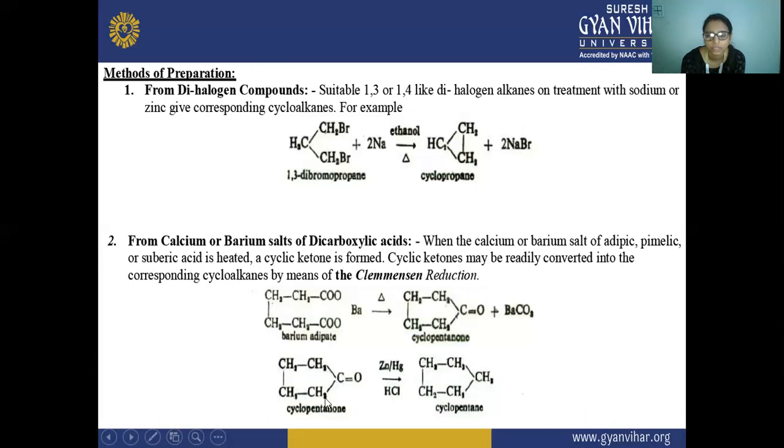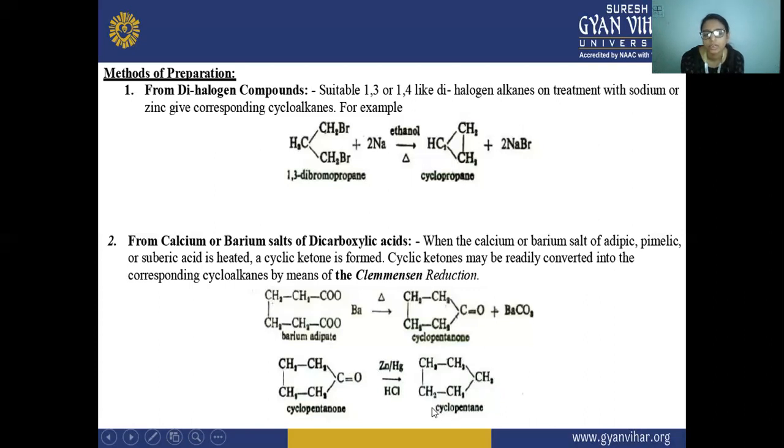In reduction there is an addition of hydrogen and removal of oxygen. So by treating this cyclopentanone, a ketone, with zinc amalgam and HCl, there is a formation of a cycloalkane. The oxygen is removed and hydrogen is added.